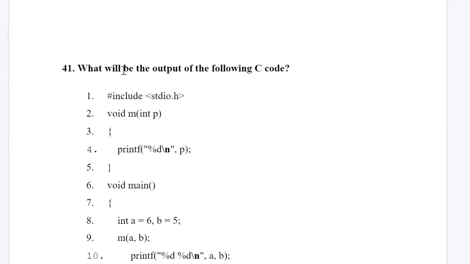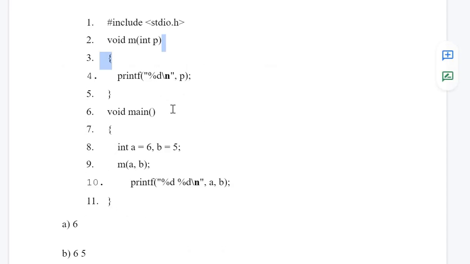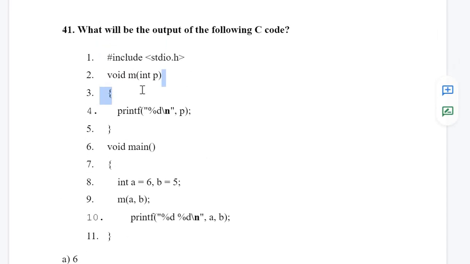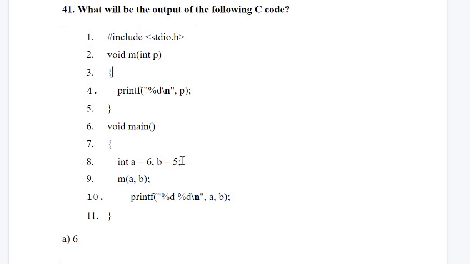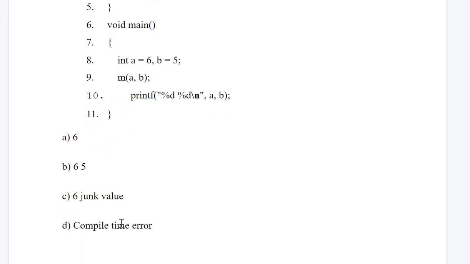Question number 41, what will be the output of the following code? There is a function called m, which contains the argument int p. Next it is printing the value of p, so this is fine. Next is void main, with int a equals 6, p equals 5. Here is the problem. While passing the arguments, they are passing two arguments, but while defining this function, it is receiving only one argument. So this is not correct. The number of arguments should be the same. So it will give a compile time error.